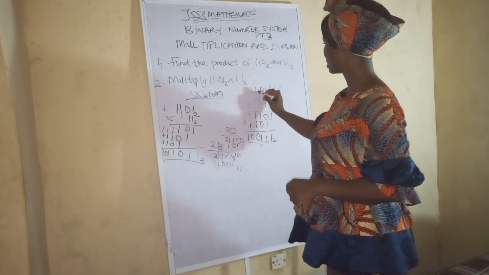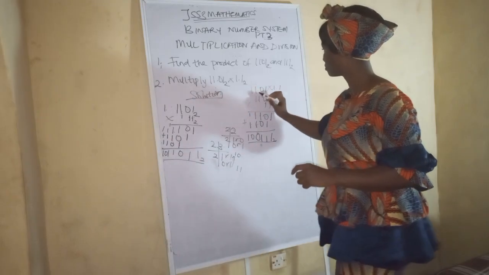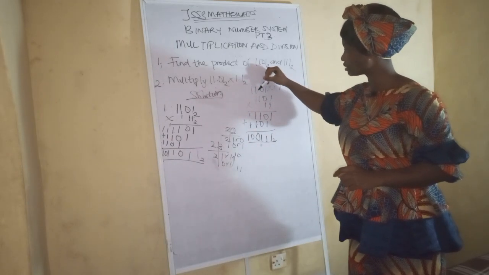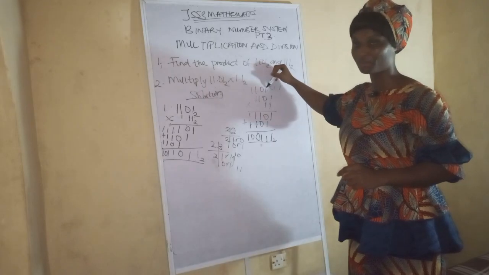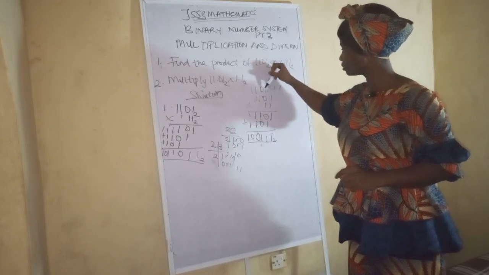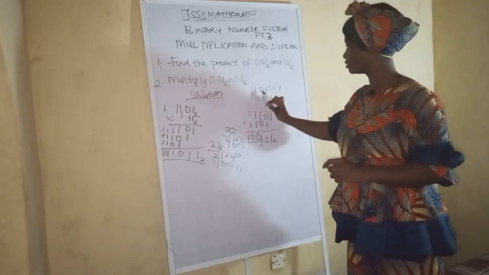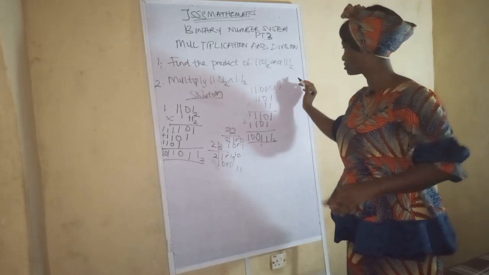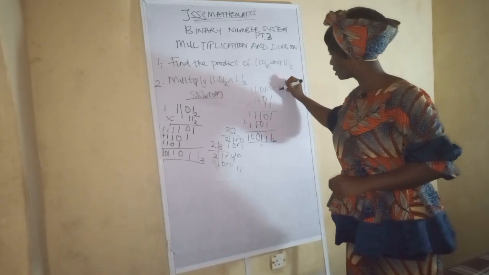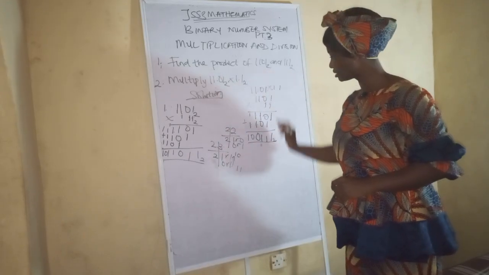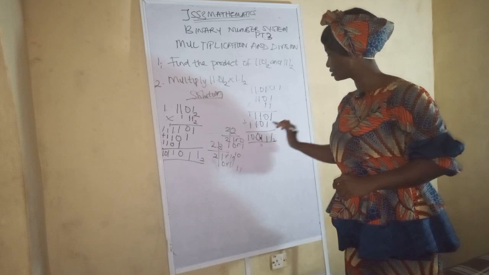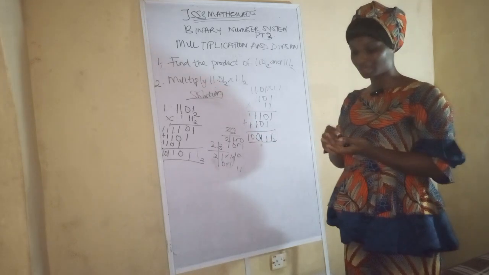So now the decimal. We have a decimal before this one here, and a decimal before these two numbers. So the numbers that come after the decimal points, we are going to count the digits. So that's 1, 2, 3. Then we put our decimal point here. Do you understand now? That is how to solve it.